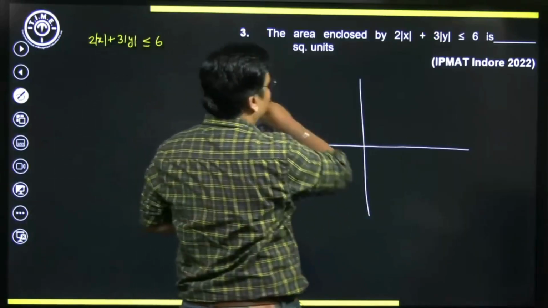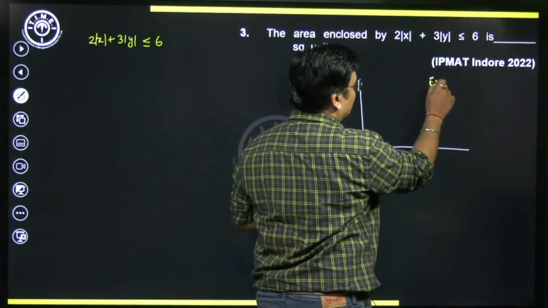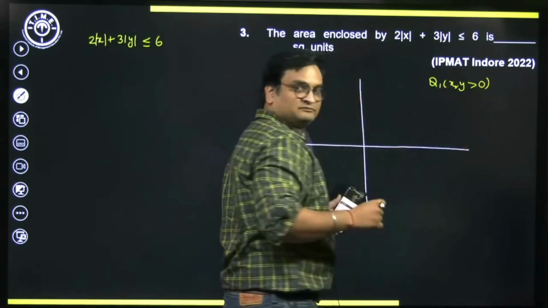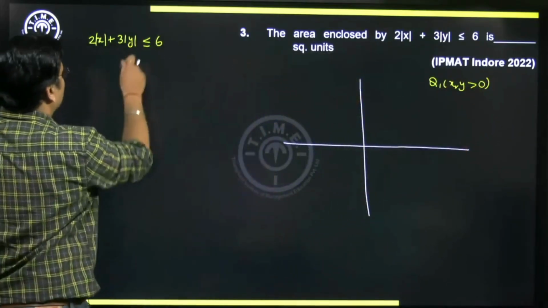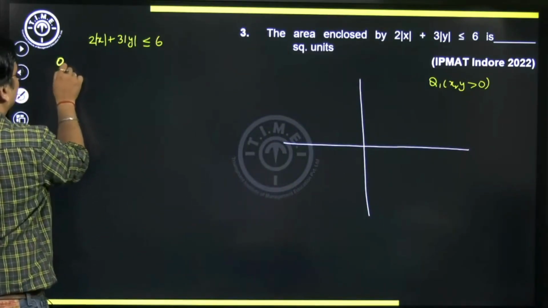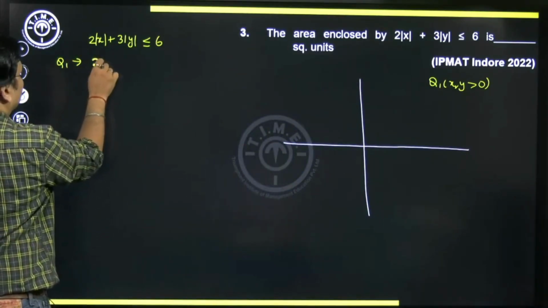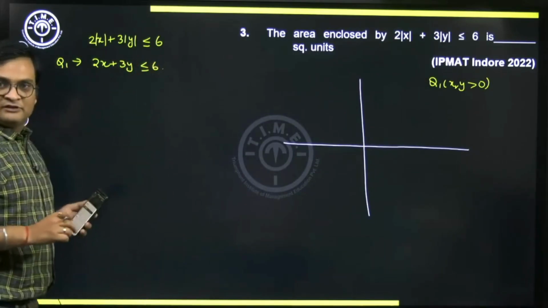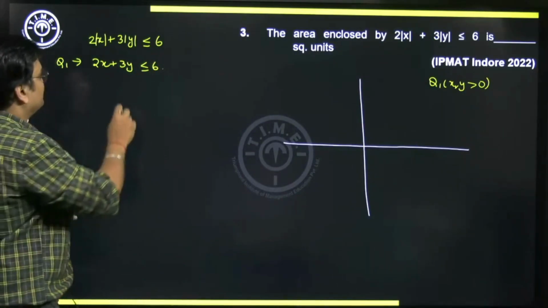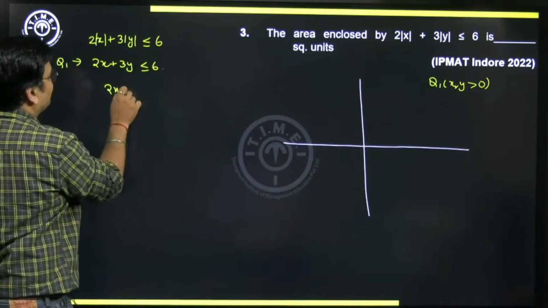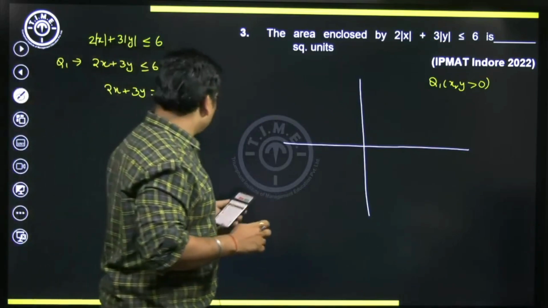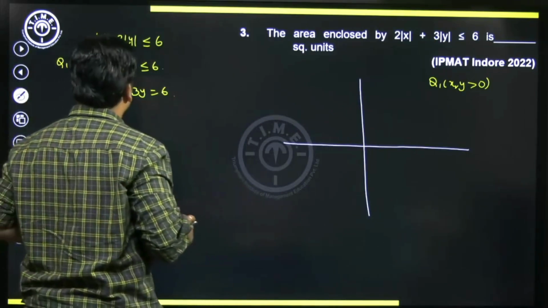So can we say that particular inequation, if you take it in the first quadrant, quadrant 1, where both x and y are positive, will simply translate to, in q1, 2x plus 3y less than or equal to 6. First, let's try to plot the line 2x plus 3y equal to 6 before we plot this inequality. So when you plot 2x plus 3y equal to 6, what do we get here?